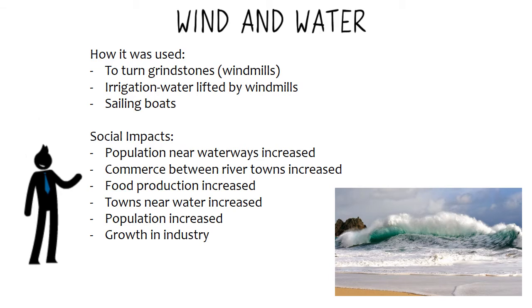The commerce between rivers and towns then further increased because of the flexibility of transport. Food production then increased due to trade, which meant that towns near waters increased, and you can see that with Australia's population around coastlines, which led to a population increase and growth in industry.